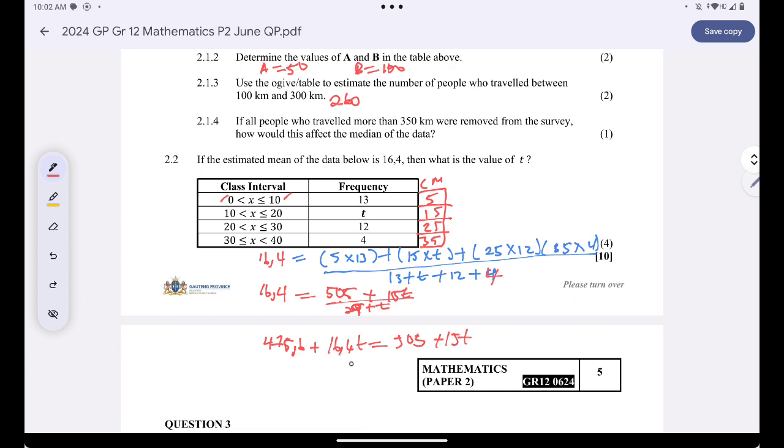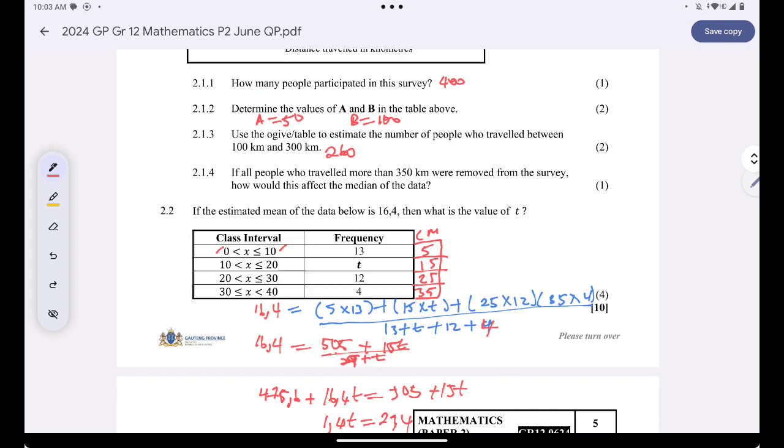When I take the 15t to the other side, it will subtract. I'll be left with 1.4t is equal to 505 minus 475.6, this is 29.4. Okay, when I divide both sides by 1.4, I get that t is equal to 21. So t is equal to 21, guys.